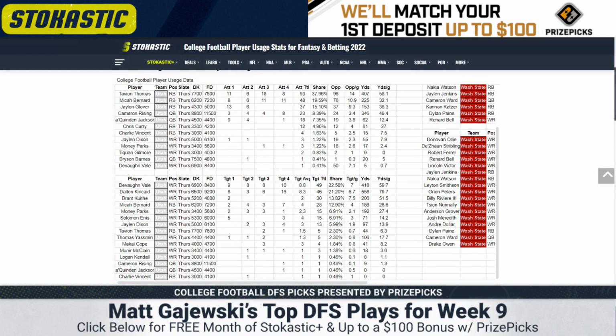He had a 16-target game against USC. He's now averaging 79.7 yards per game. He's averaging 8.3 targets per game over their last 4. It's an incredible role for Kincaid.